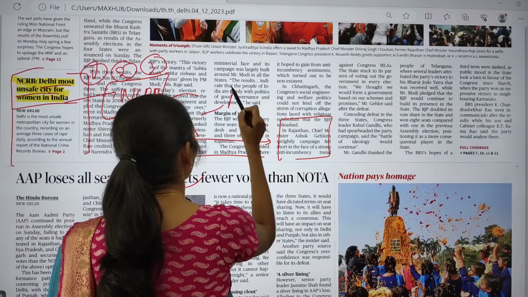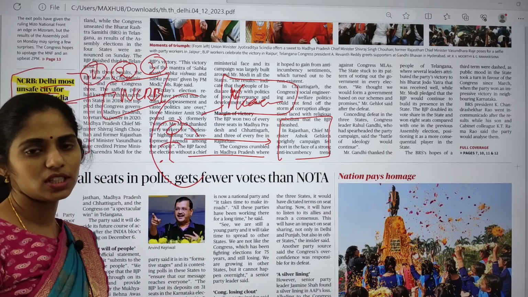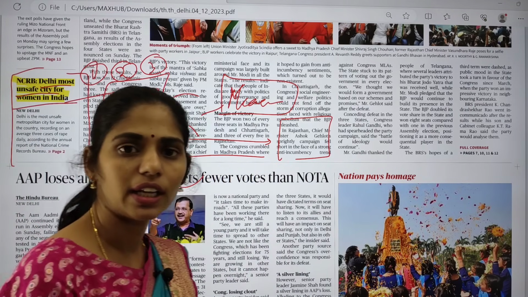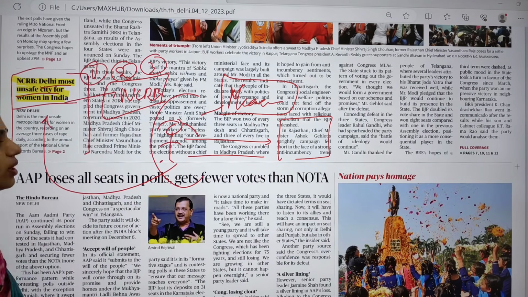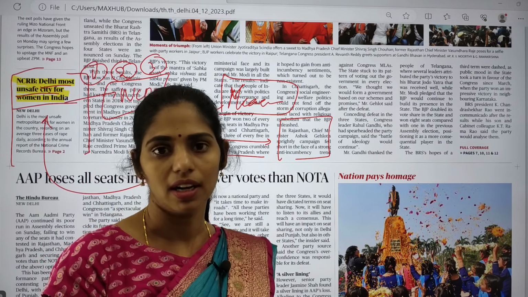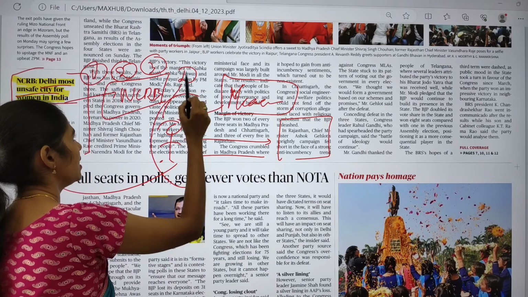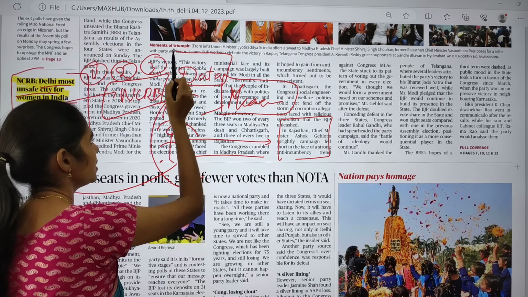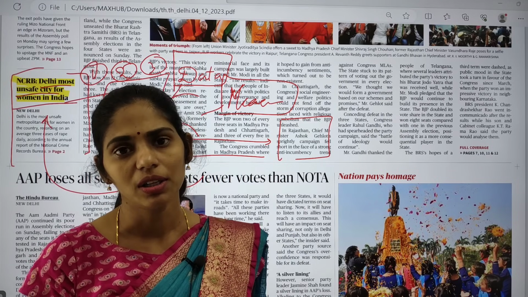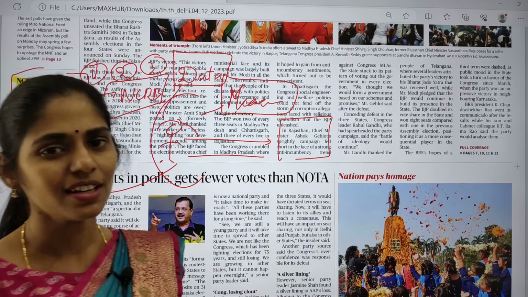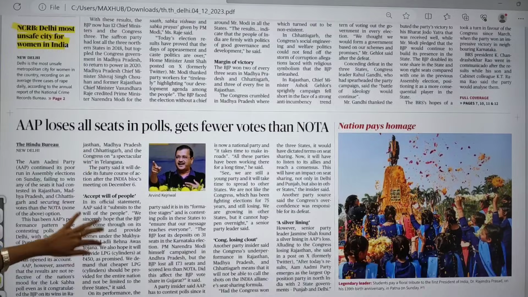Or else, what are the measures you can take to improve the status of women? Or you can get a question like, what are the measures that you can take for women empowerment? And what are the measures that you can take to ensure the safety of women in Delhi? You have to know the data, like what NCRB is saying about the condition of women's safety in Delhi, and you have to think about what measures can be taken. Clear? In this way you have to think from this topic. And that's all in the first page.